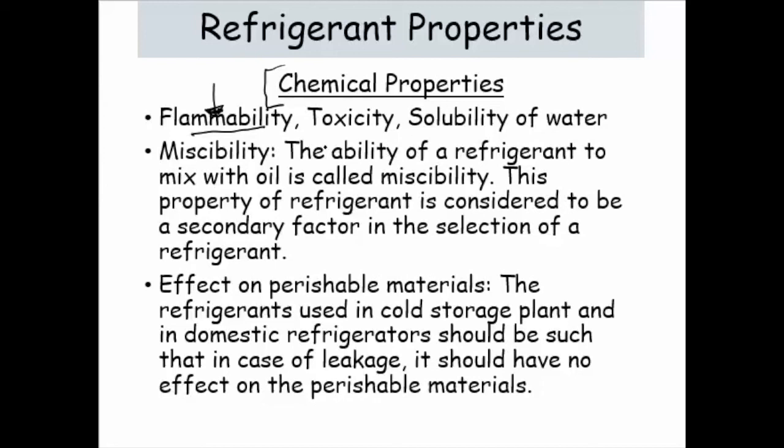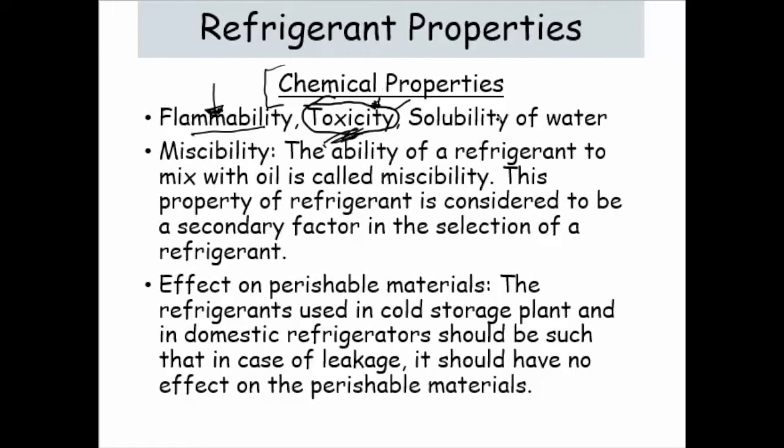Then toxicity. If you are using a refrigerant for domestic purposes, in the worst condition your refrigerant may leak inside the refrigerator, in the evaporator, and if the refrigerant is toxic, it will contaminate your food. So this property should not be there in refrigerants used for the domestic refrigerator.